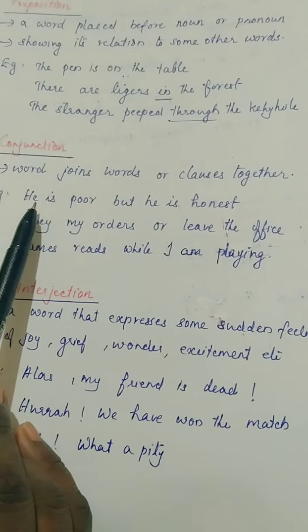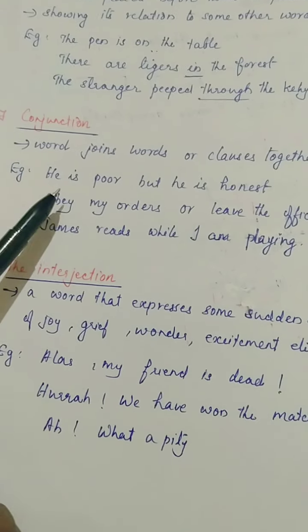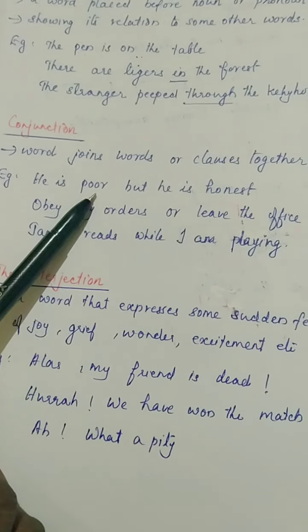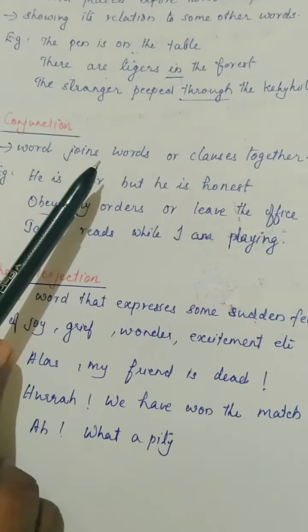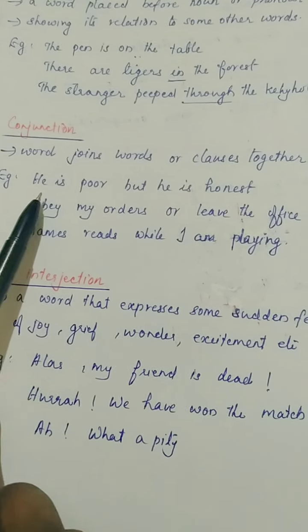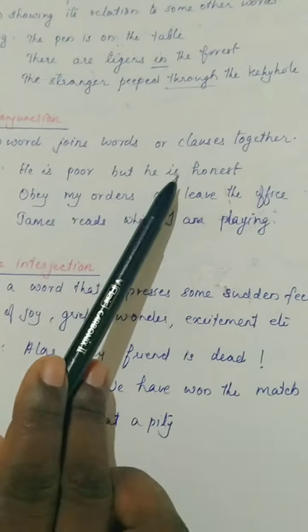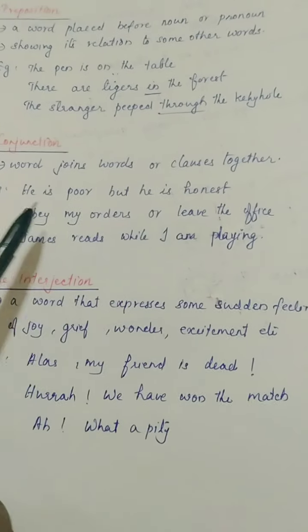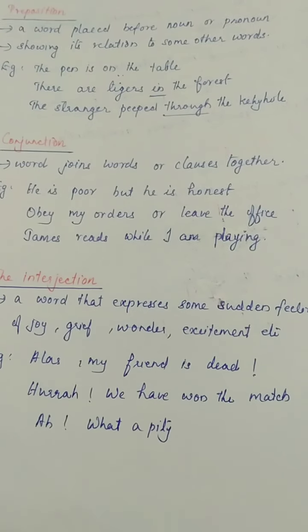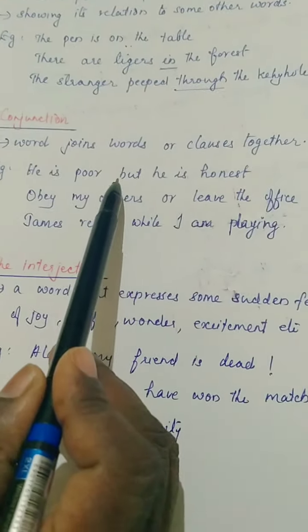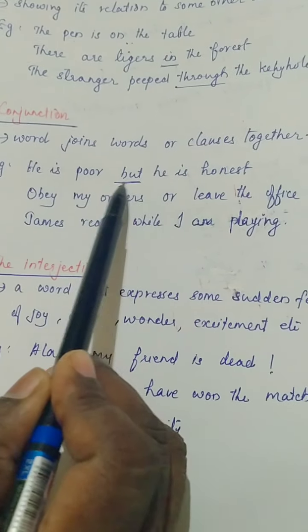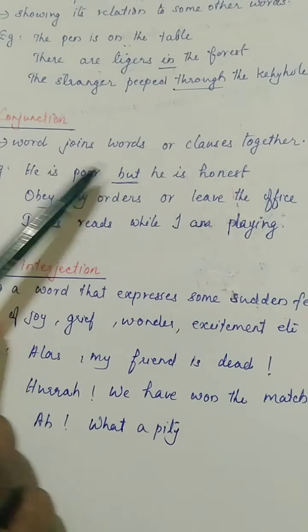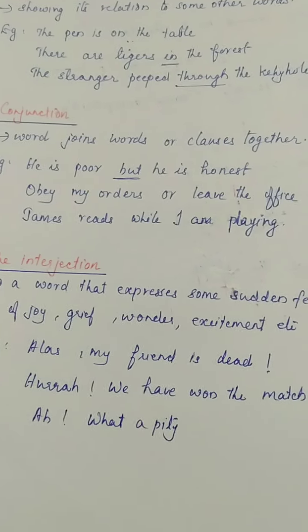Here, in this sentence, he is poor but he is honest. Two clauses we can see. He is poor, he is honest. These two clauses are connected by which word? But. So this is the conjunction of this sentence.